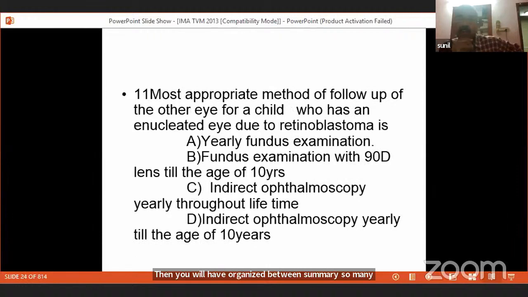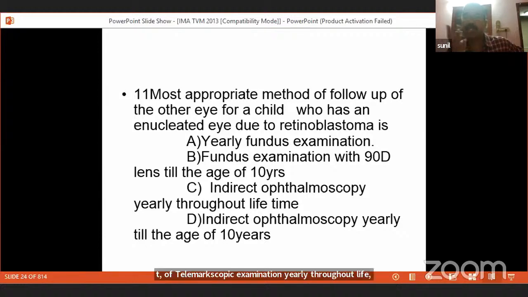Now see the most appropriate method of follow-up of the other eye of a child who has an enucleated eye due to retinoblastoma. One eye of the child is enucleated due to retinoblastoma. What is the most appropriate method of follow-up of the other eye? This is a question which again is asked for AIIMS, and this is a sentence in Parsons that you have to learn. Somebody has lost one eye due to retinoblastoma. He has to undergo fundus examination, indirect ophthalmoscopic examination yearly throughout lifetime.